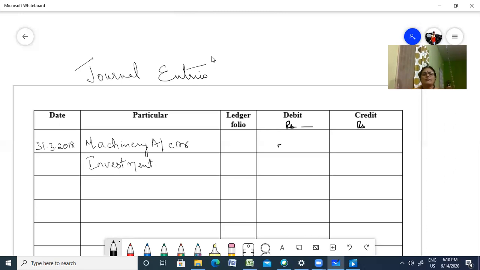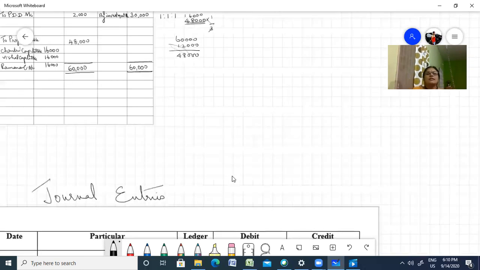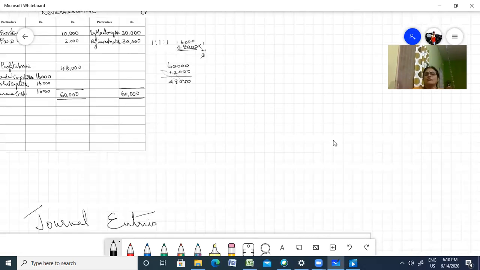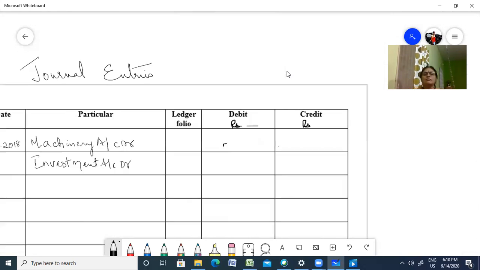Investment account debit. Right. What was the amount we got in revaluation? Here you had some amount given here. Yes, 30,000, both 30,000. Right. So let us copy that: 30,000, 30,000. So missionary account debit to revaluation account. So that is totally 60,000.